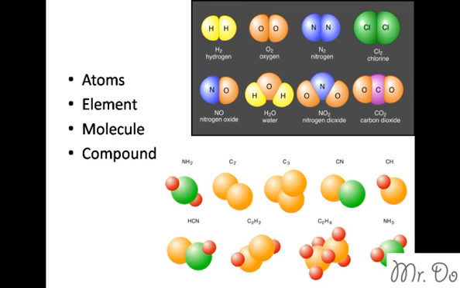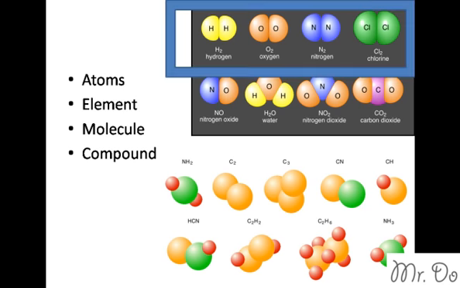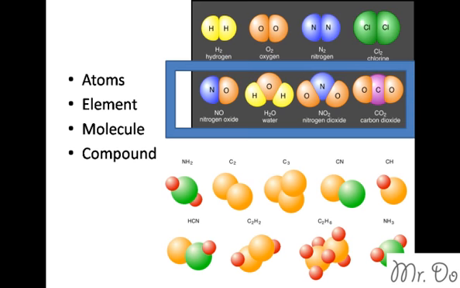Some molecules can be considered compounds. A compound is when you have more than one type of element. This first top row, although molecules with more than one atom, do not have more than one element, so therefore they are not compounds. For example, H2 has only one type of element, which is H, and O2 has only one type, which is O. This row are both molecules and compounds.